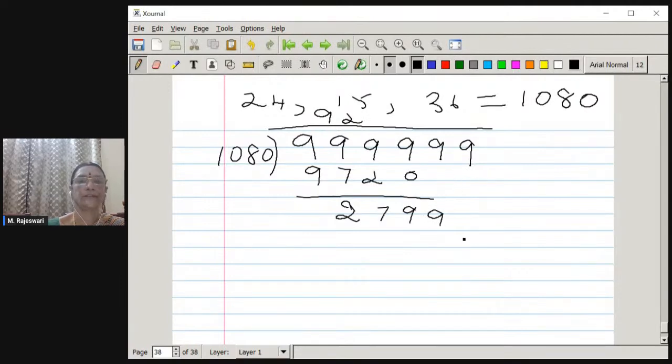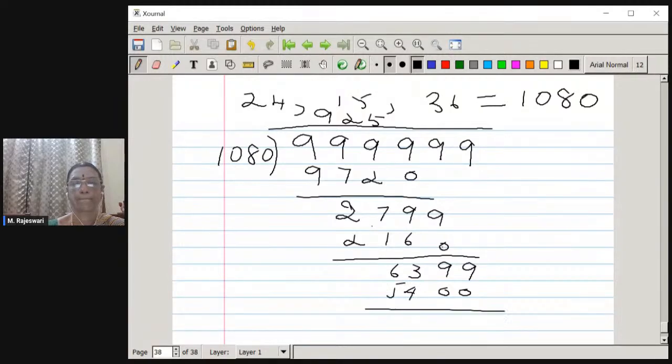So it is 2 times. So that particular number is 999 more than the required number.